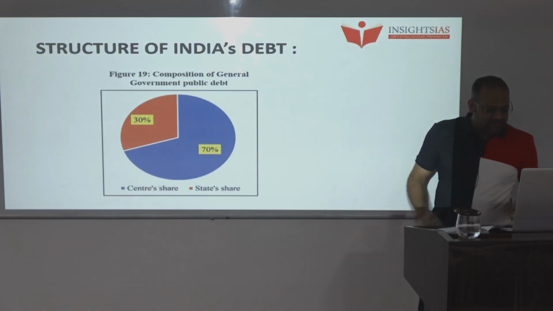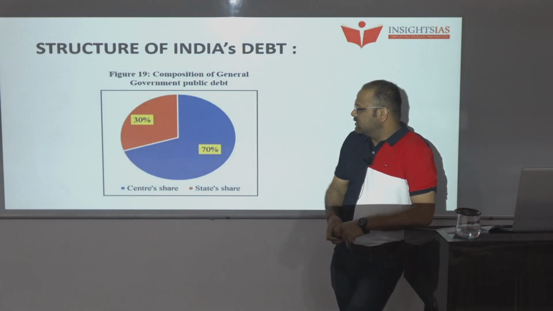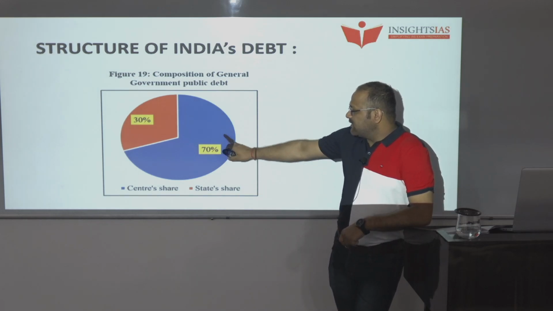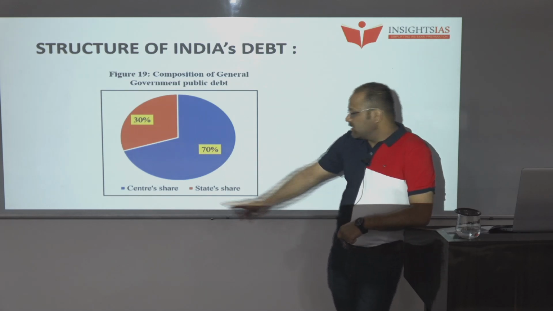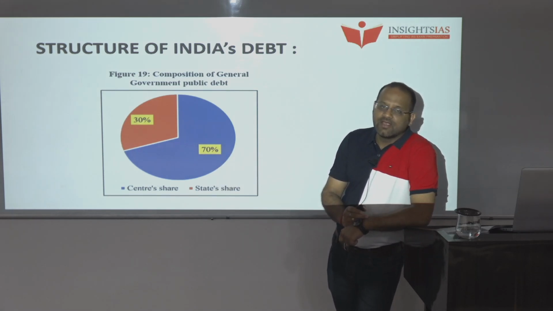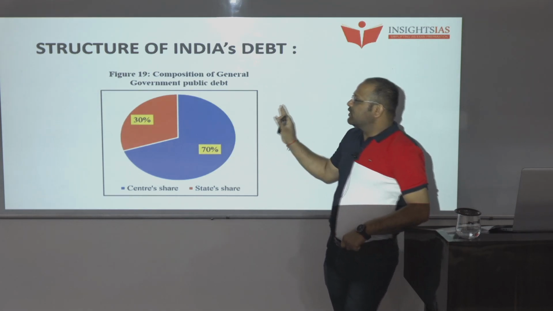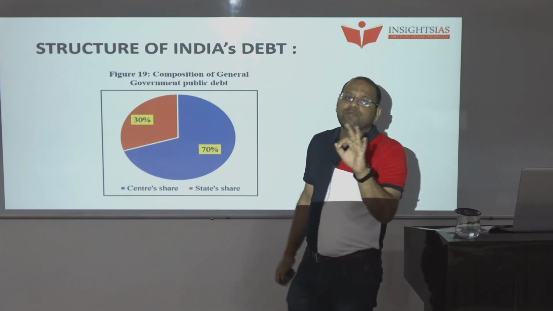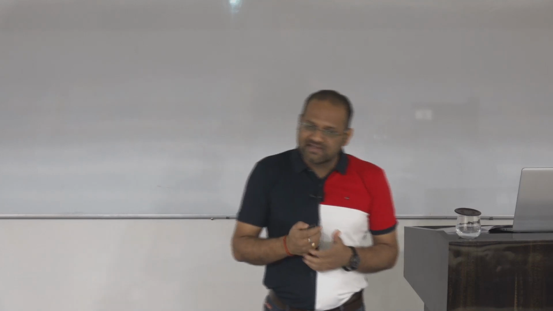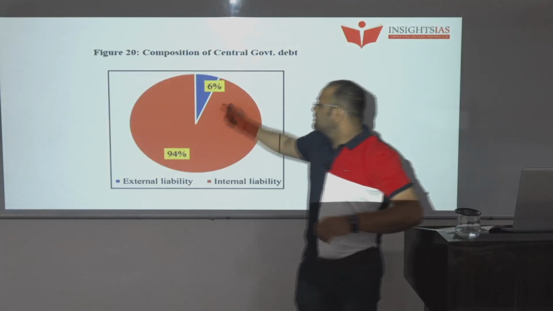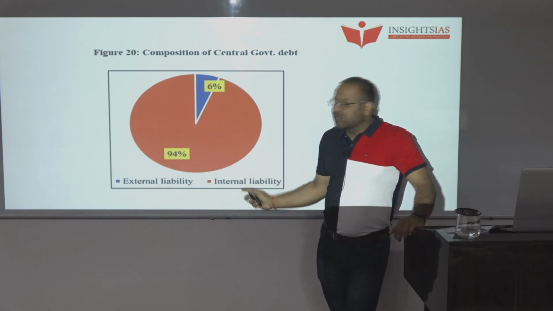Now we will see the structure of public debt. If we see the composition of India's debt, 70% of India's debt, that is the blue color, is the central government's share. The orange, that is 30%, is the share of the state governments. So this is the composition of public debt. 70% is with the center, and 30% belongs to states. Next composition, 6% is our external liability and 94% is our internal liability.